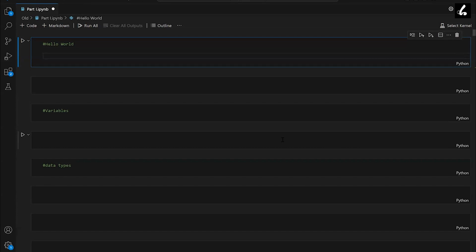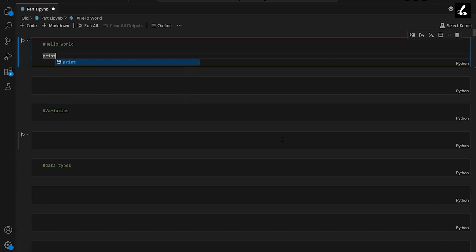Printing means giving that information in the output. We want a value in the output so that we can use it later. For example, if we have two numbers and I want to add them and get the sum as an output, we can get that output by using the print command. Let's take an example.